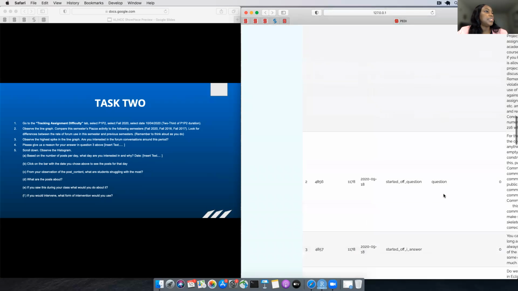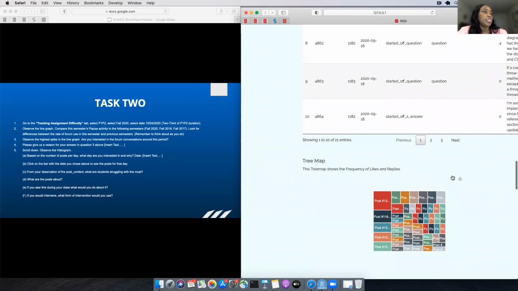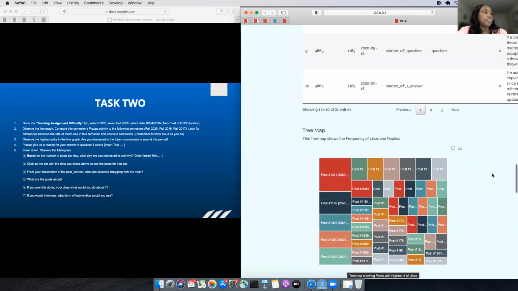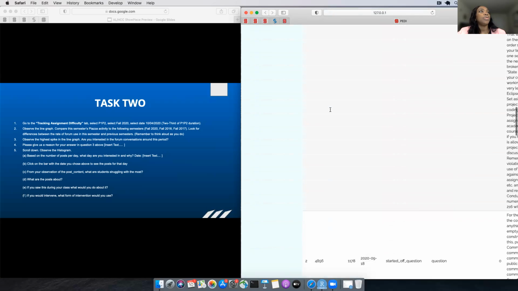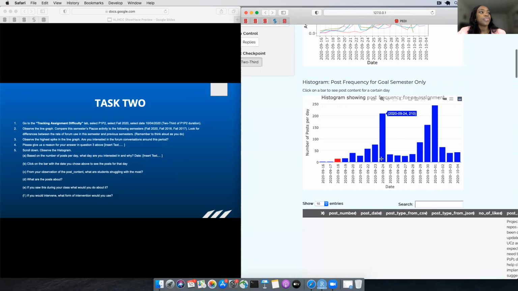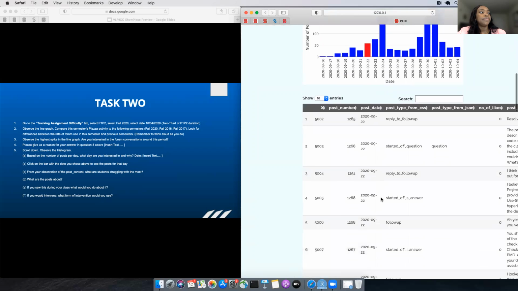So let us scroll down to see more information. This is a tree map that shows you the post with the highest number of likes for this day. So we see that the post with the highest number of likes occurred on the 22nd of September. And that post had 6 likes. In order to navigate to the post, instructors could note the post number, 1314, and the date, September 22nd. And when we go to September 22nd, we look for post 1314.